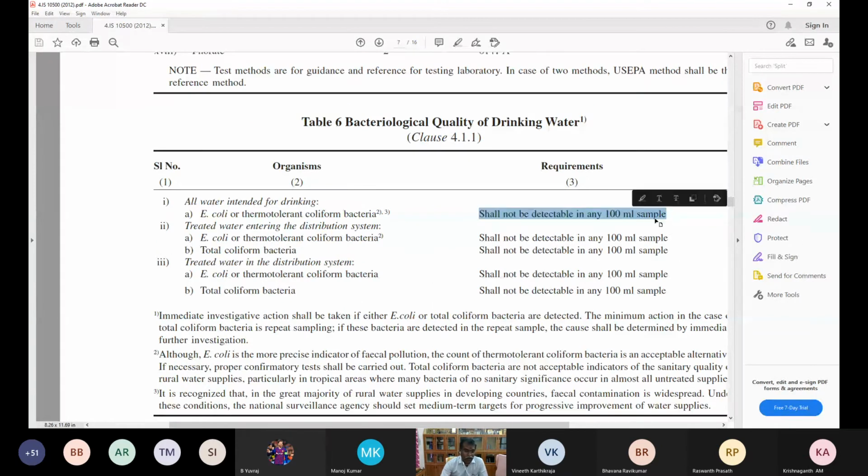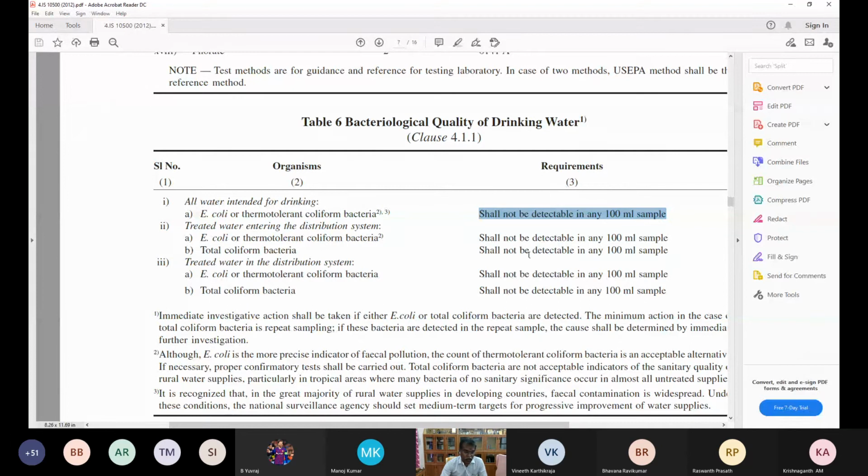The water should be free from bacteriological contamination. In the case of treated water, E. coli shall not be detectable in any 100 ml of the sample. And treated water in the distribution system also, there shall not be any detection of coliforms.